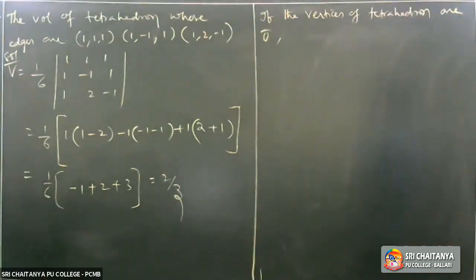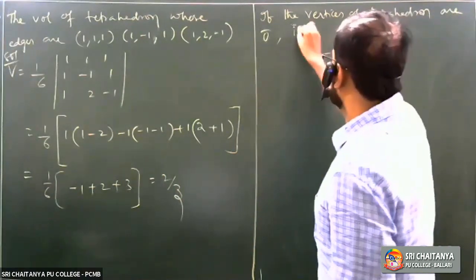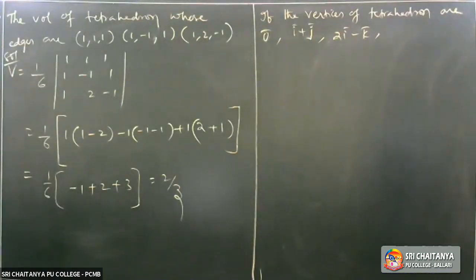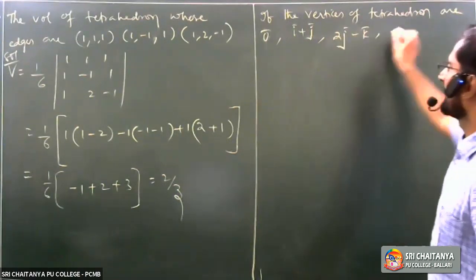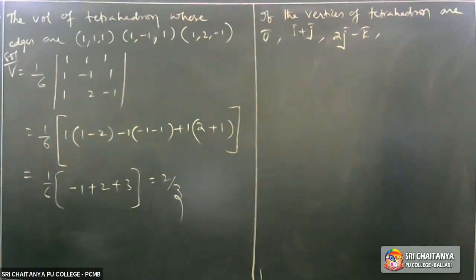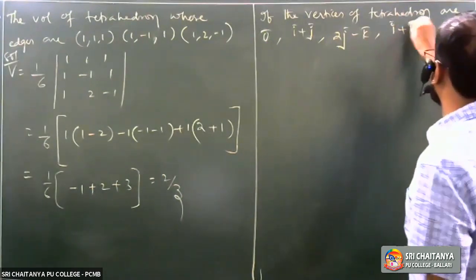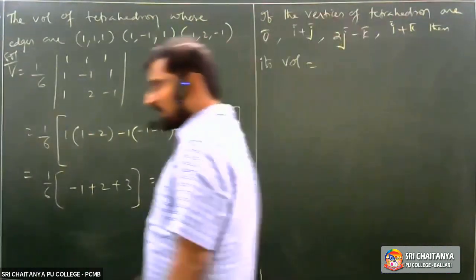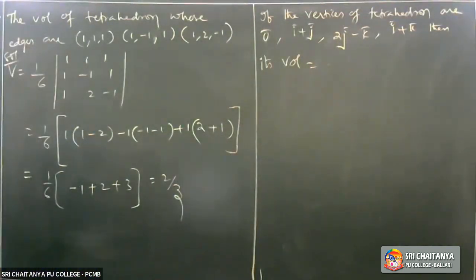If the vertices of a tetrahedron are the null vector, I bar plus J bar, 2J bar minus K bar, and I bar plus K bar, then its volume is equal to, with the null vector, I bar plus J bar, 2J minus K and I plus K. Then he asked you to find the volume of the tetrahedron whose vertices have been given to you.